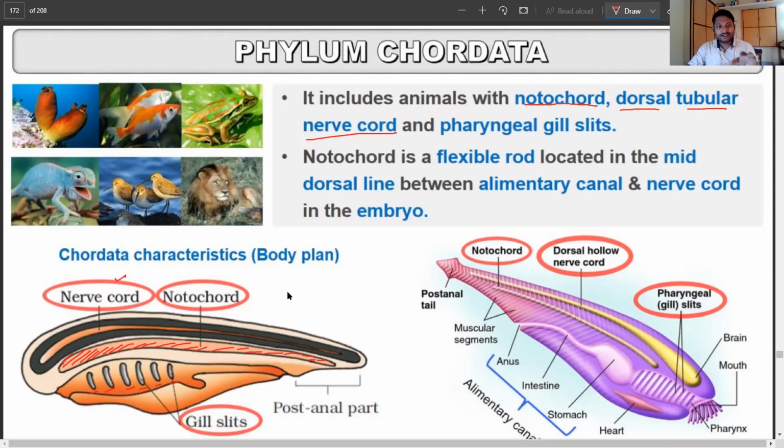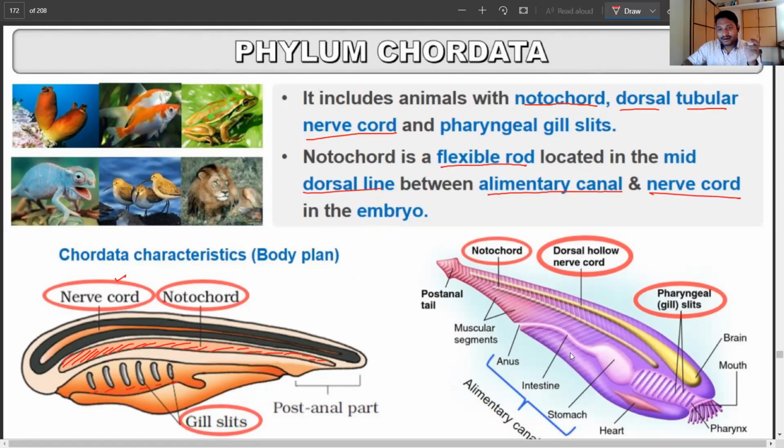Now, in certain organisms, this nerve cord is going to be replaced by another structure that we will talk about. So, notochord is a flexible rod located in the mid dorsal line between what other two structures? Between the alimentary canal and the nerve cord of the embryo.